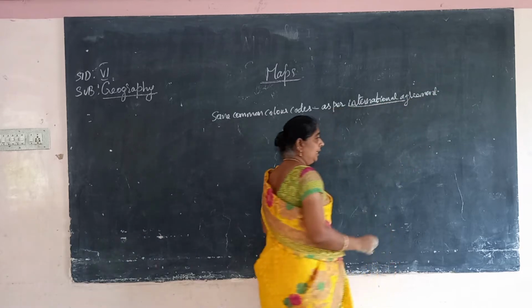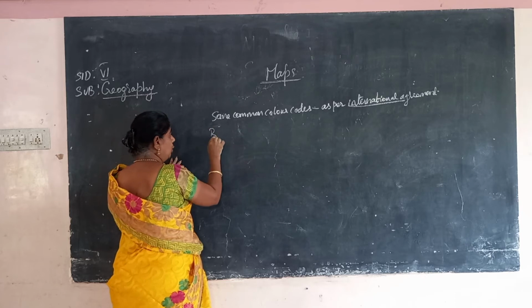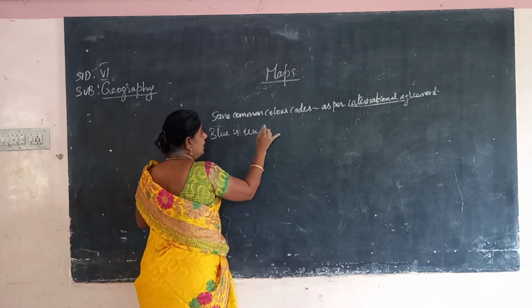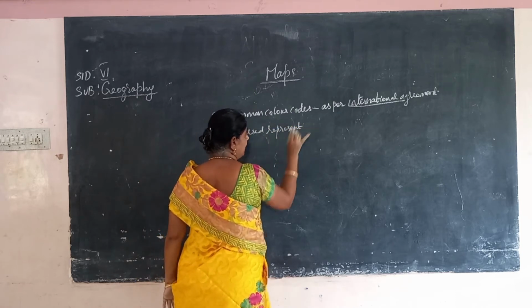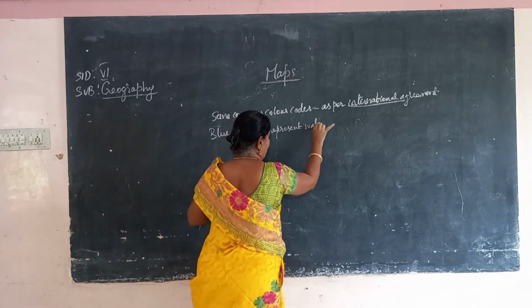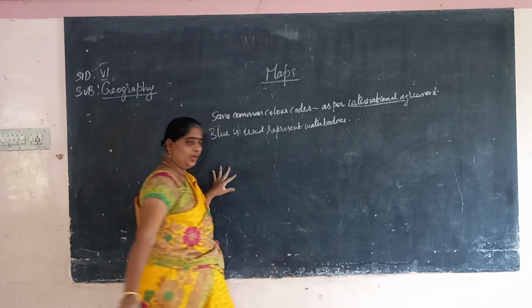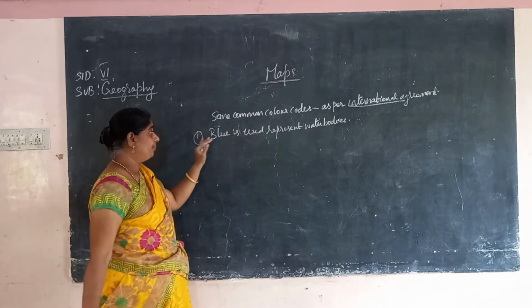What are the colors? First one is blue. Blue is used to represent water bodies. So blue color we use for water bodies.